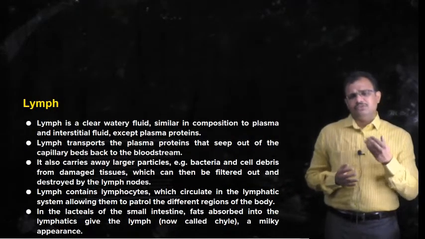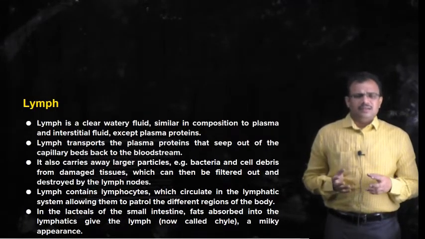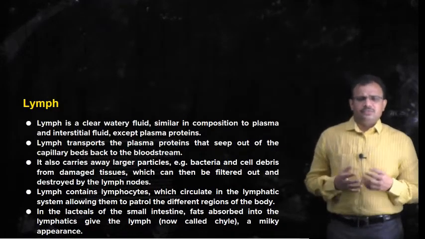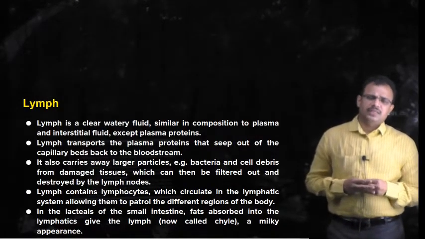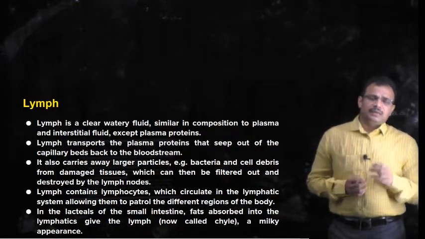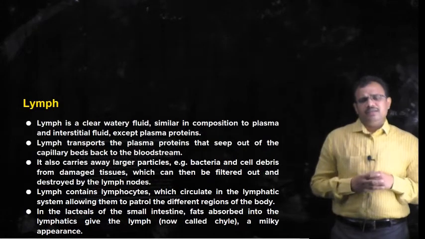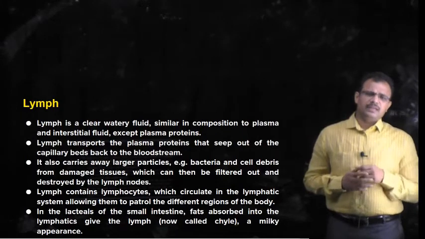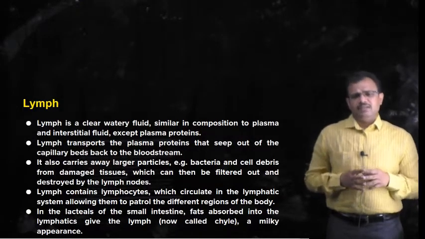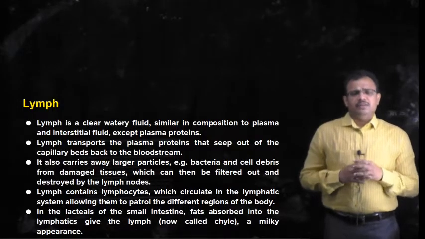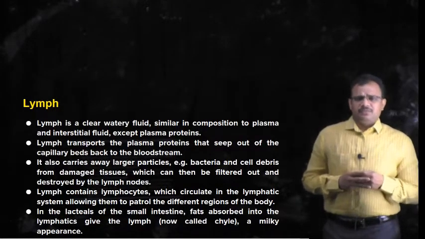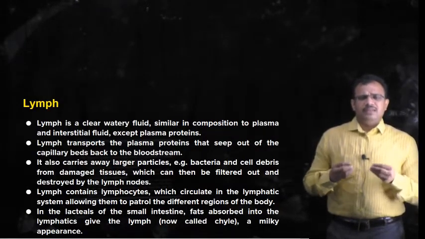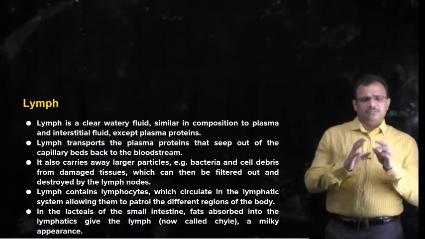Generally all the tissues are supplied by blood vessels, and waste such as carbon dioxide, urea and uric acid is collected by the bloodstream, but particulate matter cannot be collected by the blood vessels. Lymph vessels can collect particulate matter such as bacteria which have invaded the body, or cell debris from any damaged cell. All this can be collected by the lymph capillaries, and this also forms a part of the lymph.